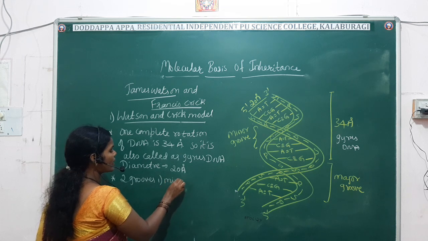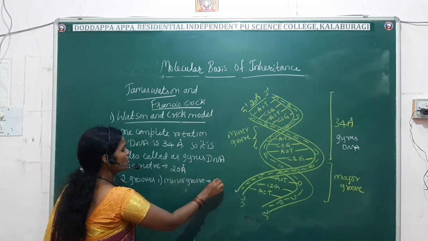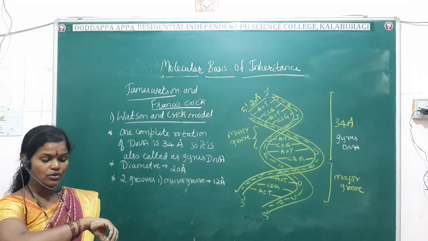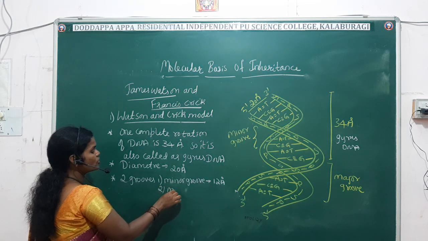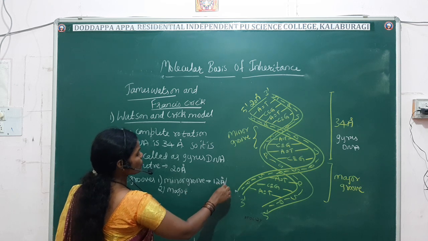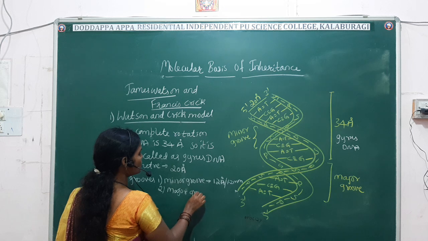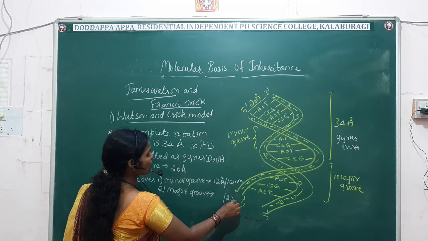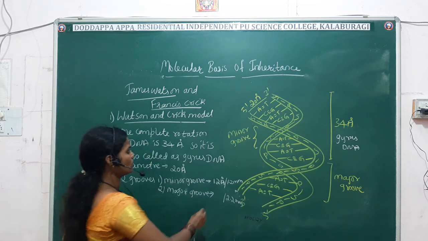One is called the minor groove, which measures about 12 angstrom, or 1.2 nm, and the other is the major groove, which measures about 2.2 nm, or 22 angstrom.